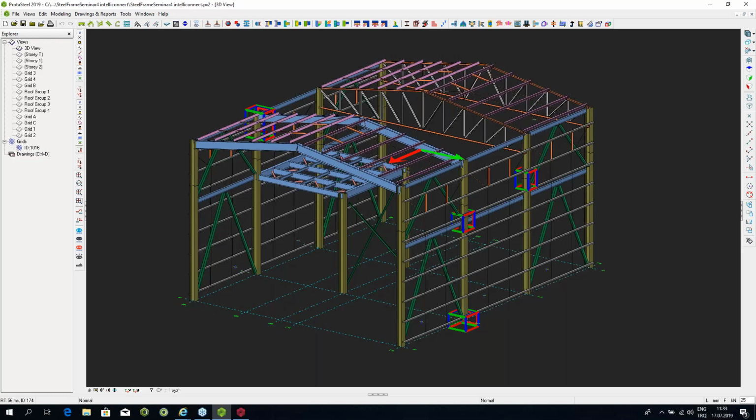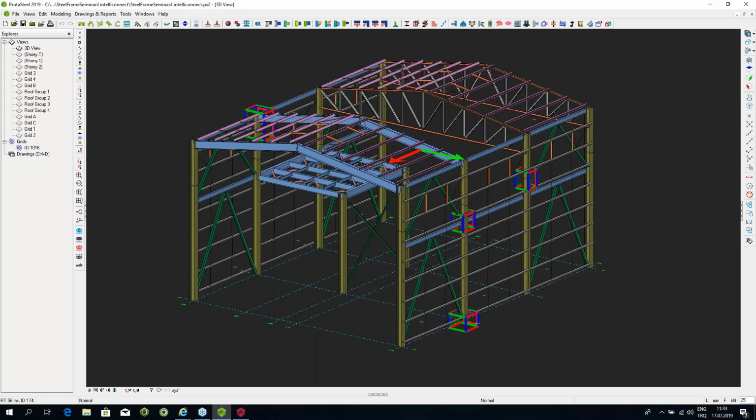Not only the steel is going to come, but also the concrete will come, so you'll be able to see the entire structure over here. And once you're here, then you can start detailing the structure. The purpose is to detail the structure, to produce connections, to produce connection drawings, and to produce shop drawings. This is what we'll be talking about.